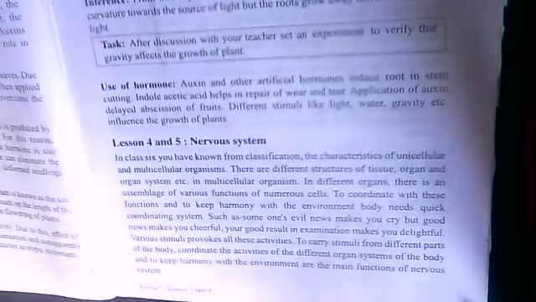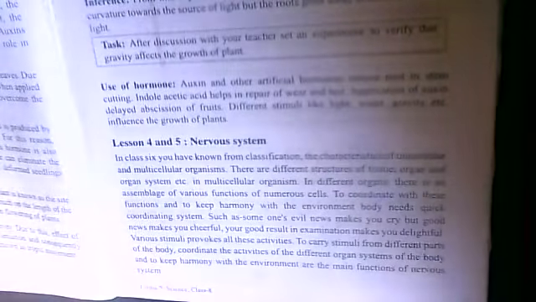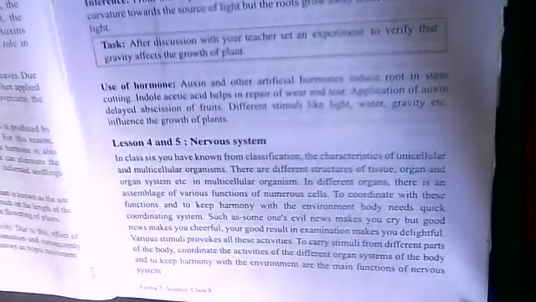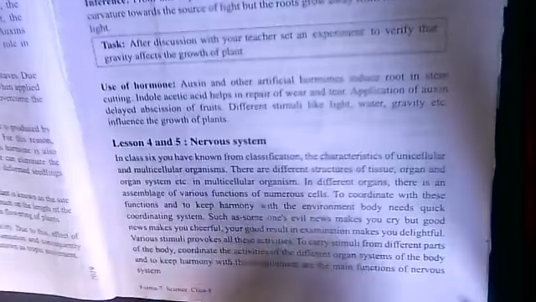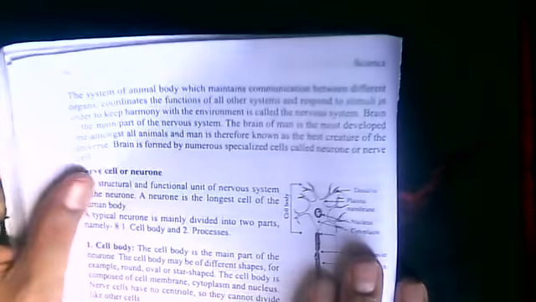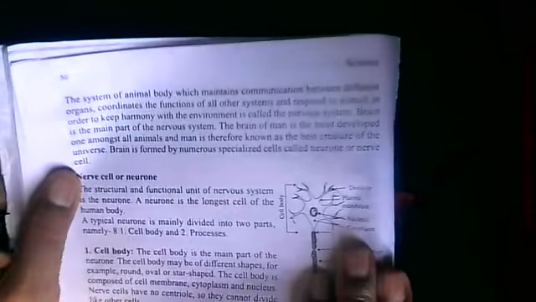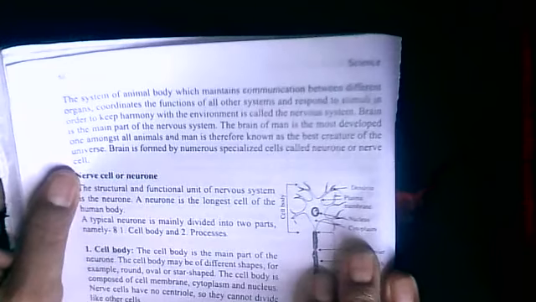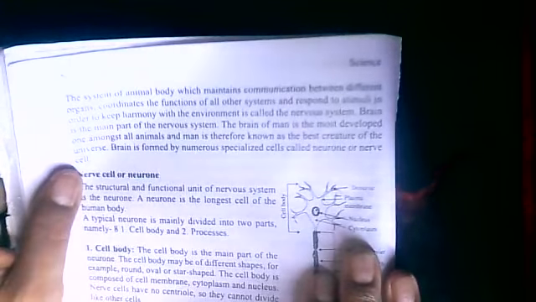Various stimuli provoke all these activities. To carry stimuli from different parts of the body, to coordinate the activities of different organ systems of the body, and to keep harmony with the environment are the main functions of the nervous system. Because of the nervous system, we use the 5 senses, touching, hearing, like that. The system of the animal body which maintains communication between different organs, coordinates the function of all other systems and responds to stimuli in order to keep harmony with the environment is called the nervous system.